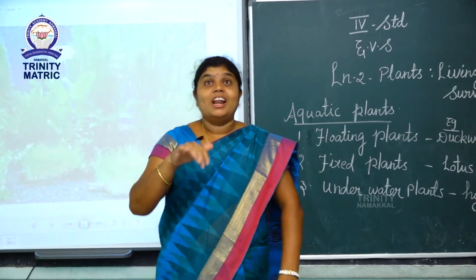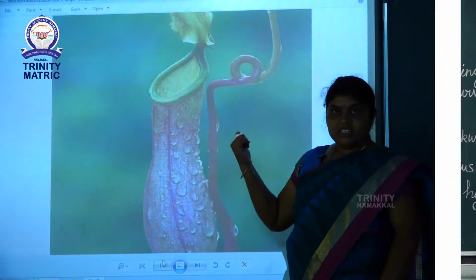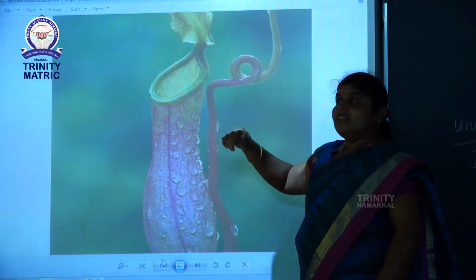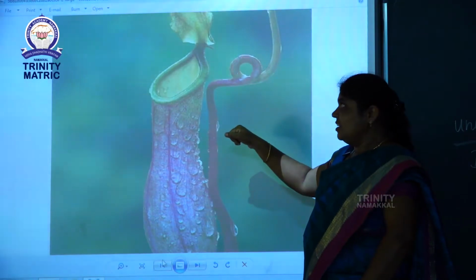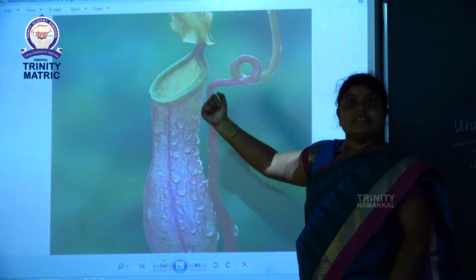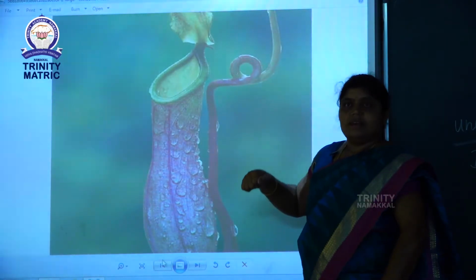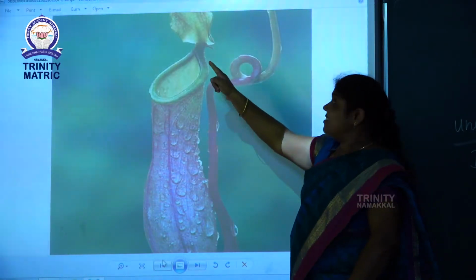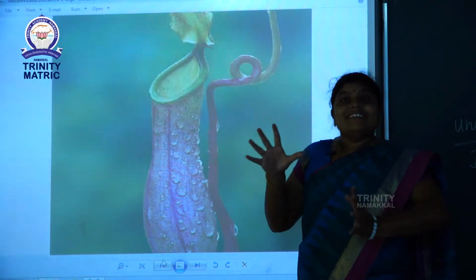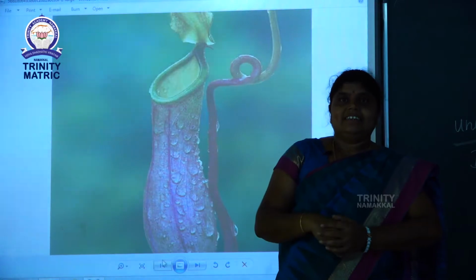Yes, don't worry. Now I will show the picture. See the picture. This picture's name is Rafflesia. These plants are called insectivorous plants. These plants eat insects. That plant has an attractive look in nature. Some insects are attracted.